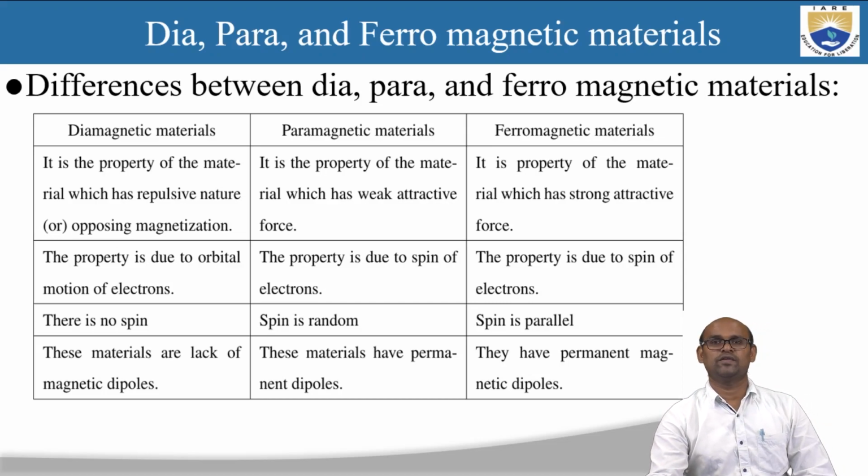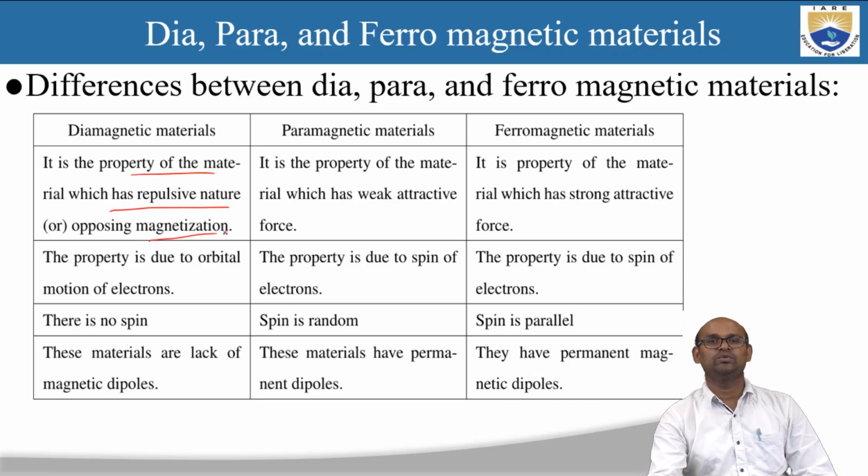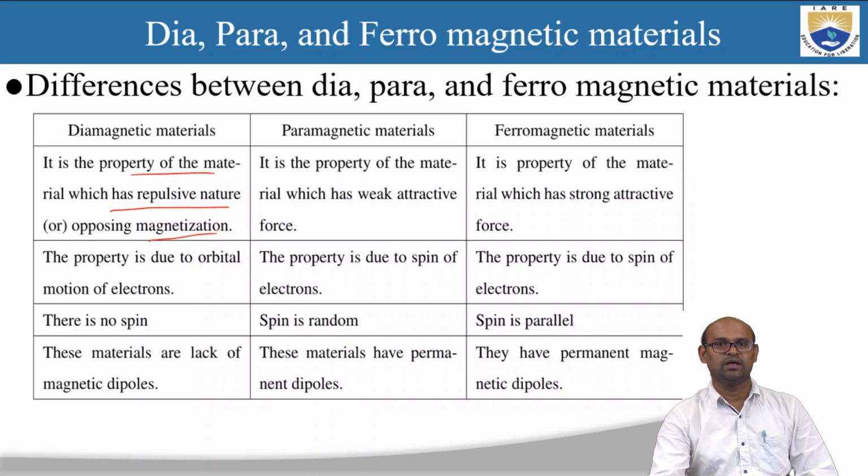So what are the differences between these different types of magnetic materials? Diamagnetic materials: it is a property of the material which has repulsive nature and opposing magnetization. So if you apply any magnetic field, these diamagnetic materials are going to repel the applied magnetic field, and they are going to oppose the magnetization.